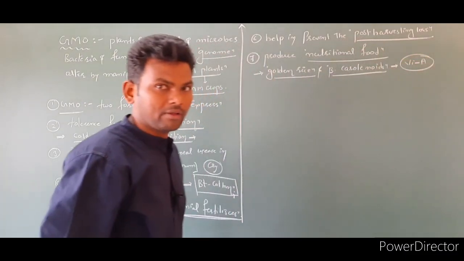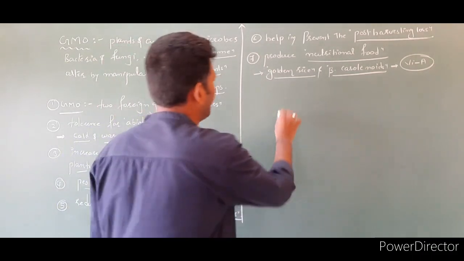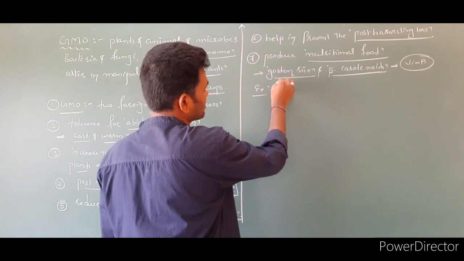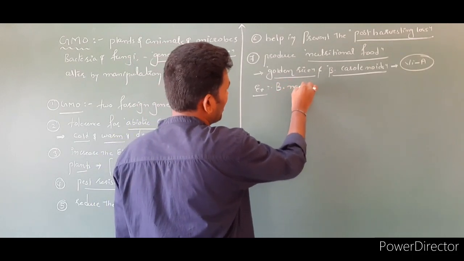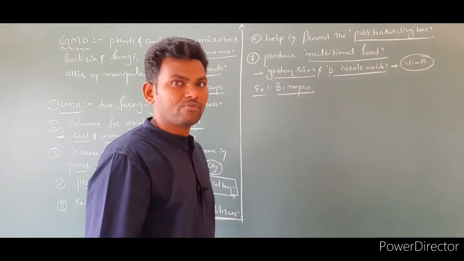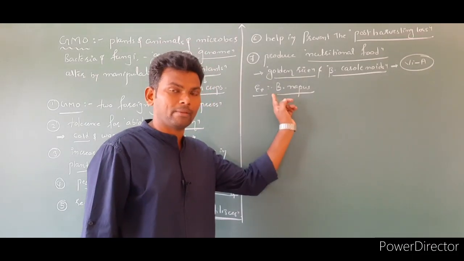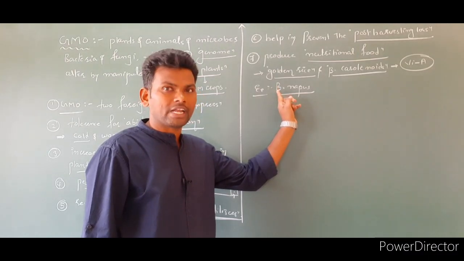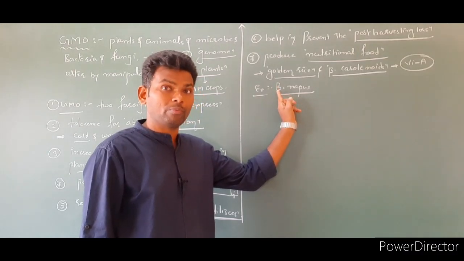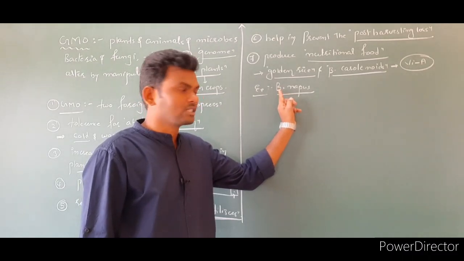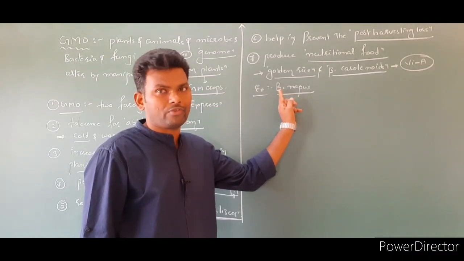And nowadays we can also prepare Brassica napus. In the Brassicaceae family, in morphology, calyx and corolla number is 4+4, very important. Liliaceae 3+3, Brassica 4+4, and Malvaceae 5+5.